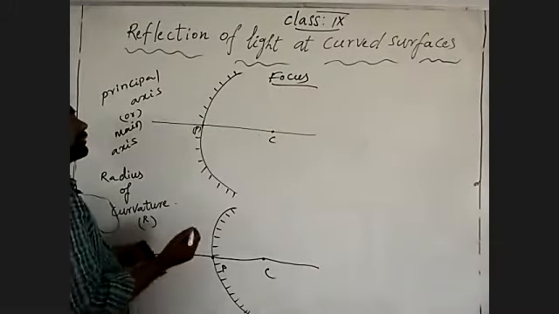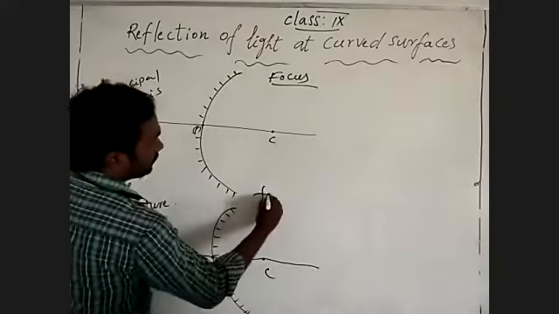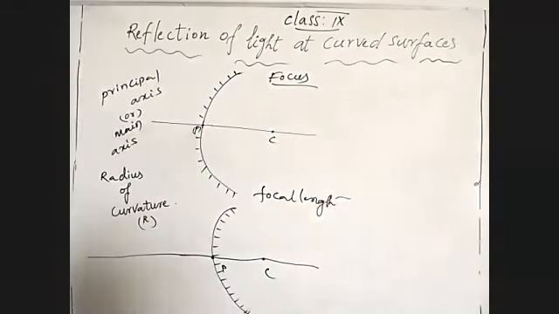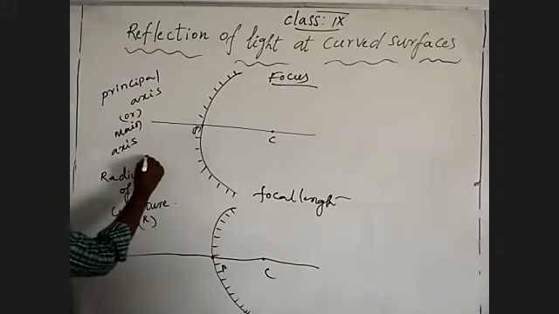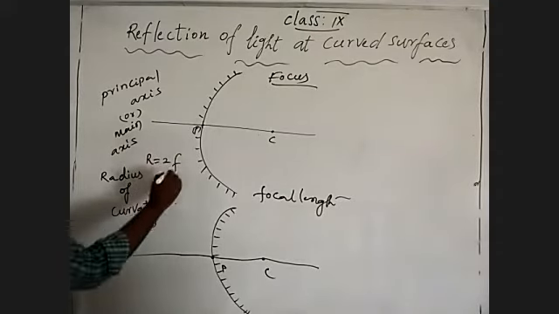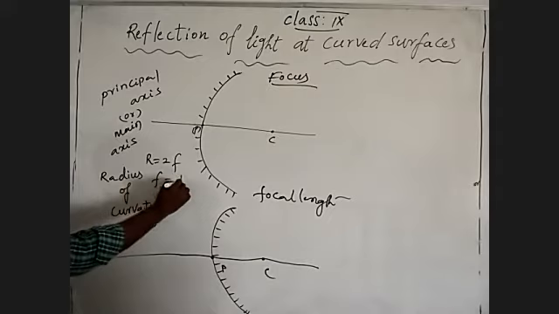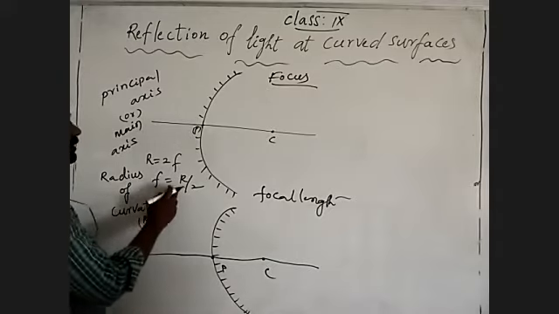The distance between pole and focus is the focal length. The radius of curvature is 2 times the focal length, which means the focal length is half of the radius of curvature.